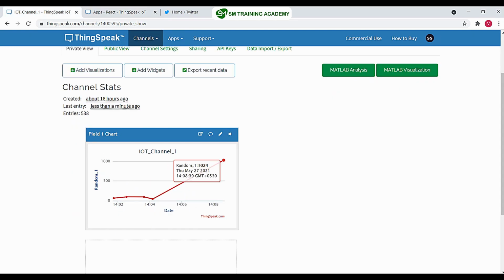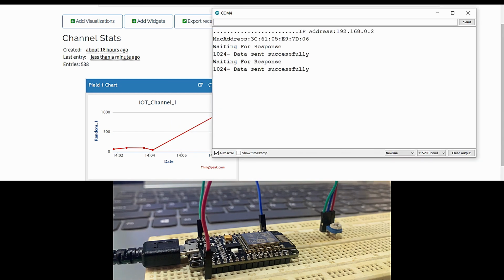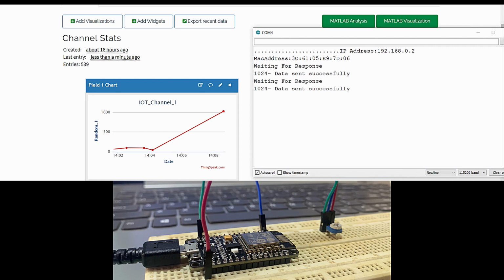You can see 1024 has been successfully loaded because the knob of the potentiometer is at the extreme positive side, and when I try to reduce the value by rotating the knob, you can see again 1024 has been sent, and next as I rotated the knob, I received the value 655.